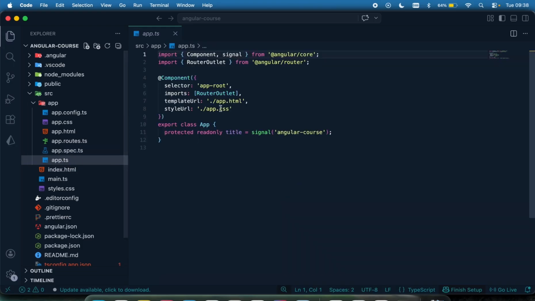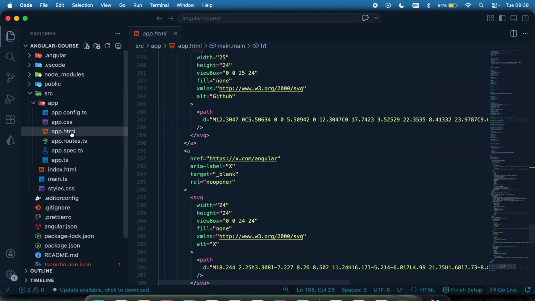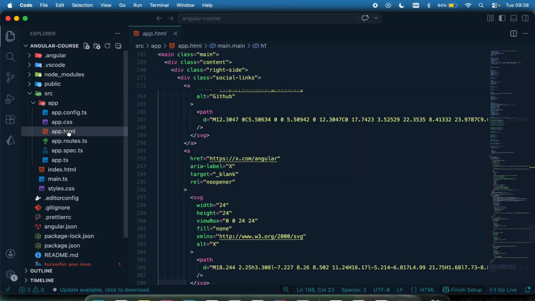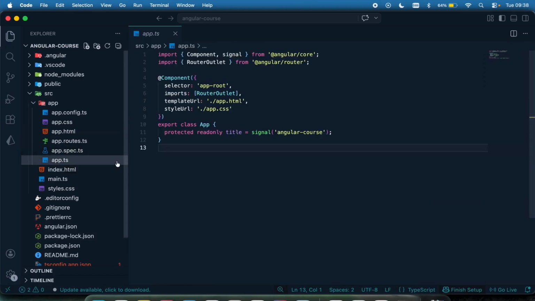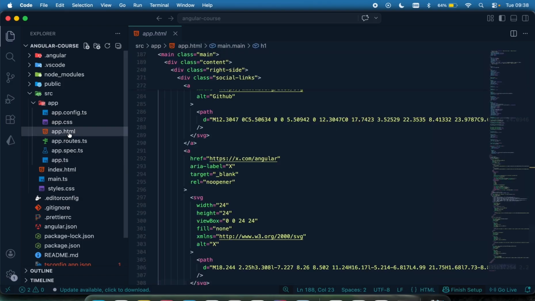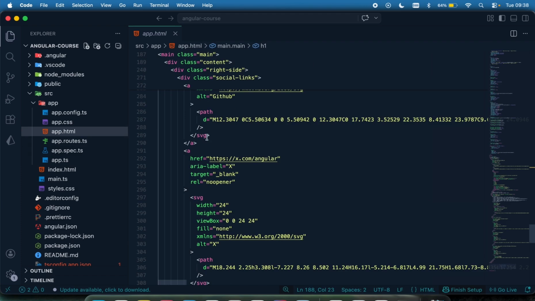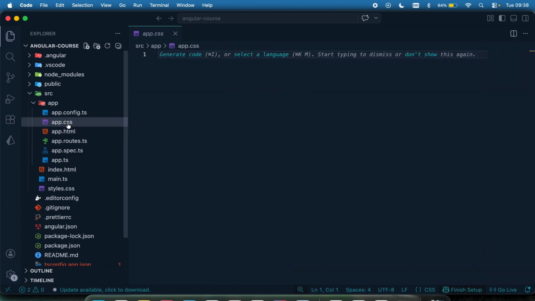Then we have the app.ts, which is the controller, or let me say, which is what controls the app.html. So app.ts is what controls the app.html, and the app.css is the style for the app.html. So in an Angular application, the way it's structured is you have the component, which is the .ts file. We have the HTML, the templates. We have the CSS, which is the styling. So the component, or the TypeScript file, controls the template, which is the HTML, and the style of the HTML is coming from the CSS.